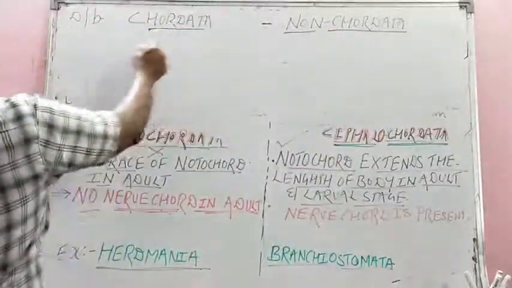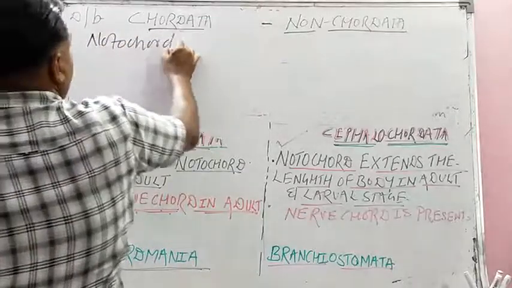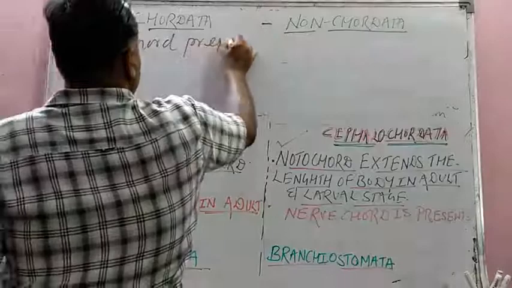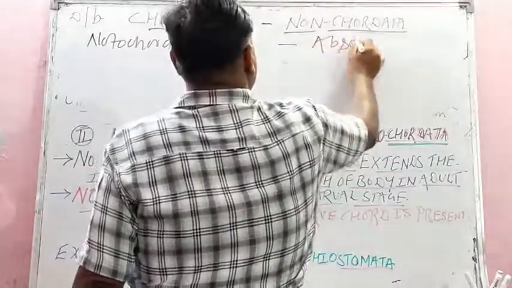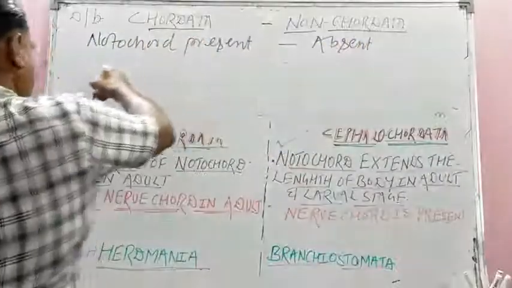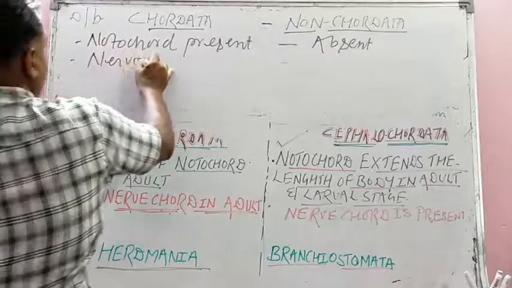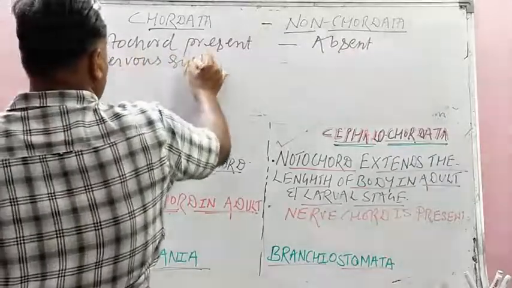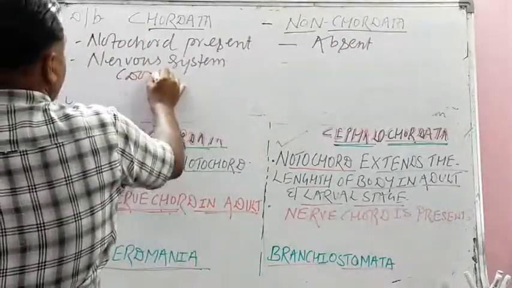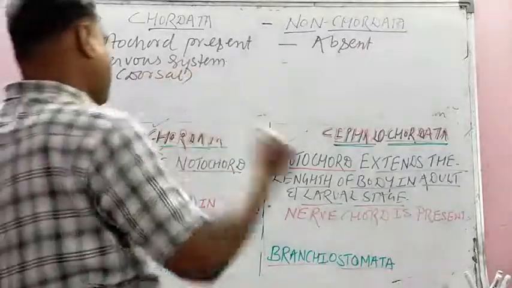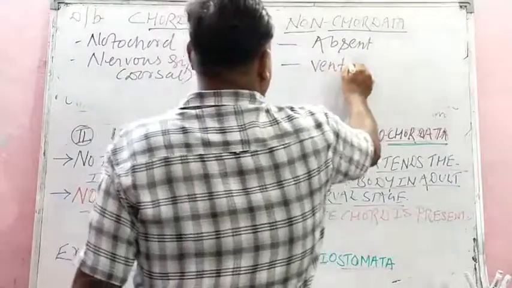Children, here in Chordata, notochord is present. As the name suggests, notochord present. And here in Non-chordata, notochord absent. Isn't it? And second point, students, here the nervous system is dorsal. The nervous system is dorsally located. And here, if present, then ventrally located.